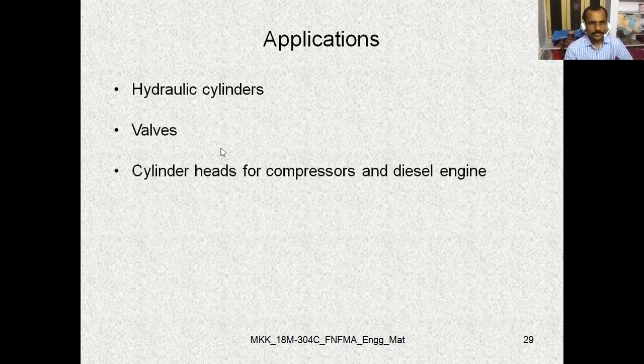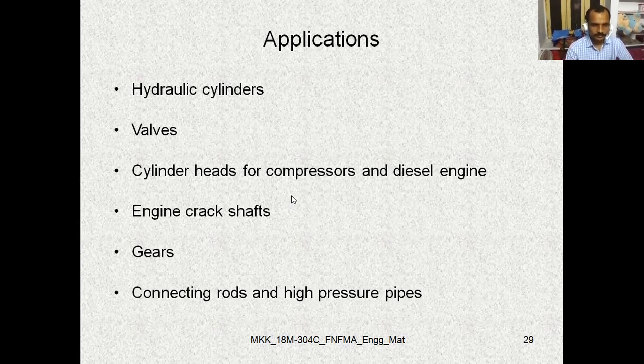Coming to the cylinder heads for compressors and diesel engines, it is also suitable. Engine crankshafts can also be manufactured. Gears can also be manufactured. Connecting rods and high pressure pipes can also be manufactured using this spheroidal cast iron.